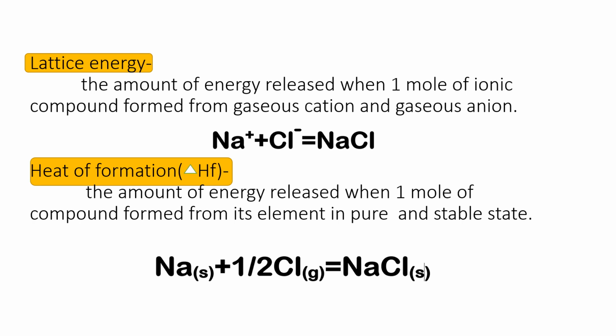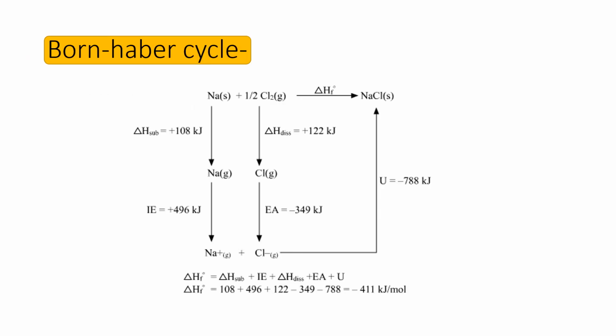Now one of the most important things is that the lattice energy can't be calculated directly. So the lattice energy is calculated in multiple steps, I mean an indirect process. What is that process? That process is the Born-Haber cycle. So the calculation of lattice energy is done in the Born-Haber cycle.